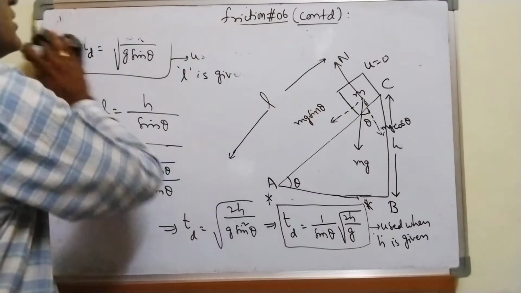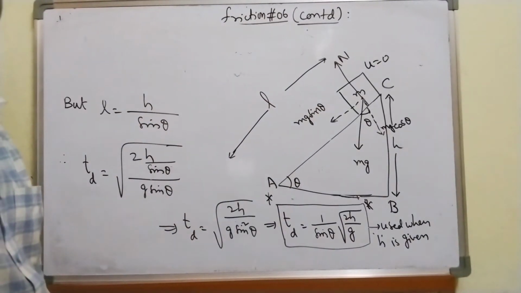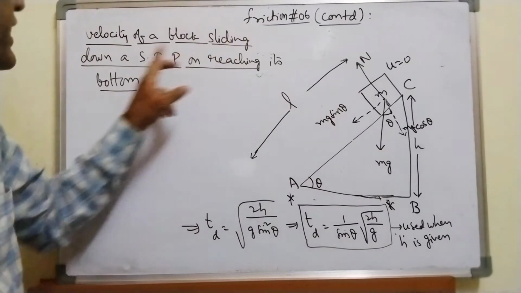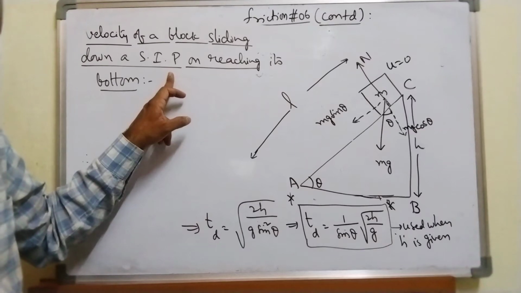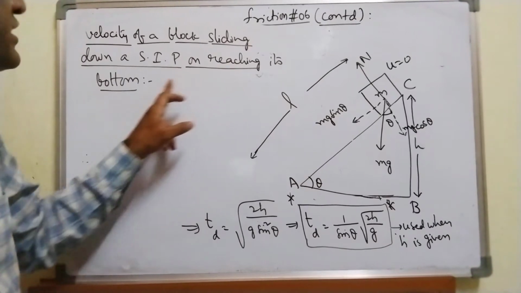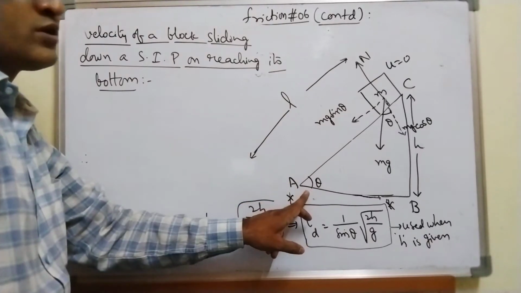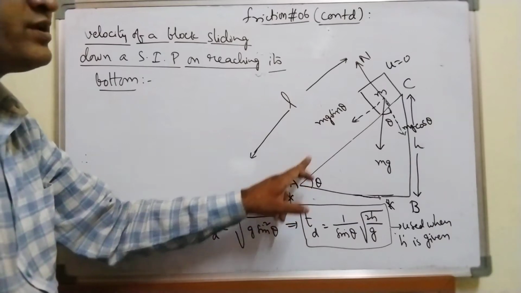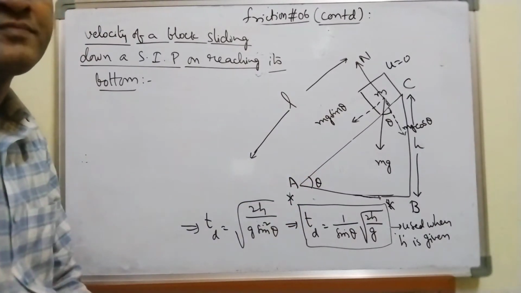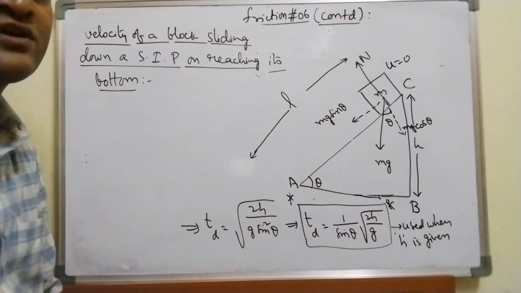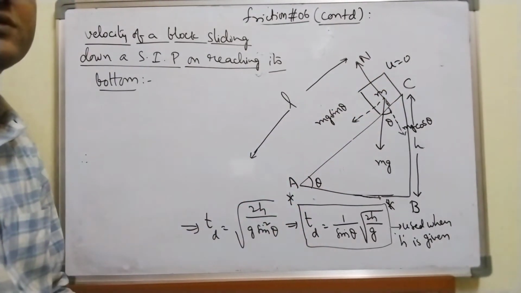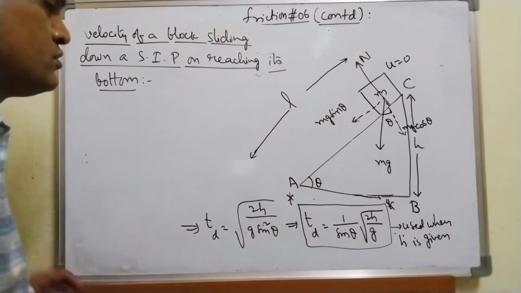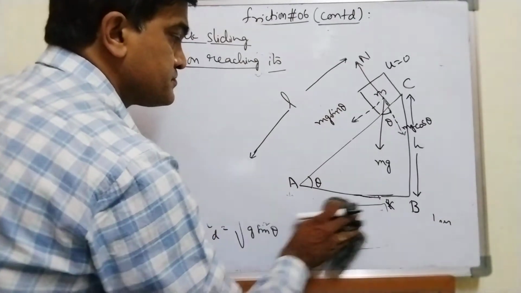So let me write the side heading. This is the velocity of a block sliding down a smooth inclined plane, SIP stands for smooth inclined plane, on reaching its bottom. Here at point A, what should be the velocity of the block when it reaches the bottom of the smooth inclined plane? In which equation do we have final velocity, initial velocity and also distance? v square minus u square is equal to 2as. Now let me use that equation.